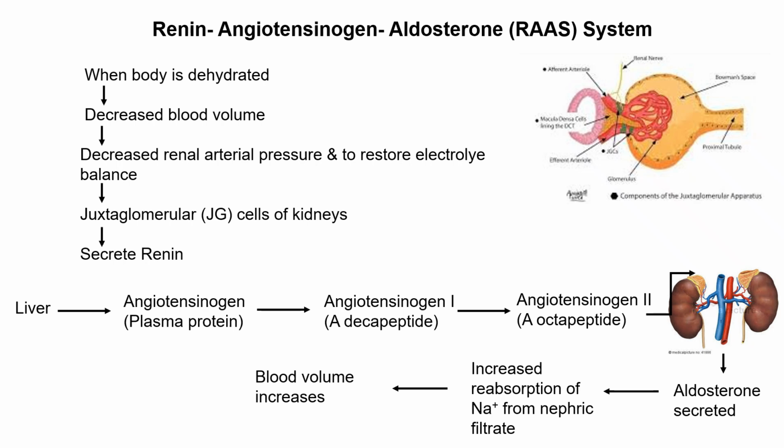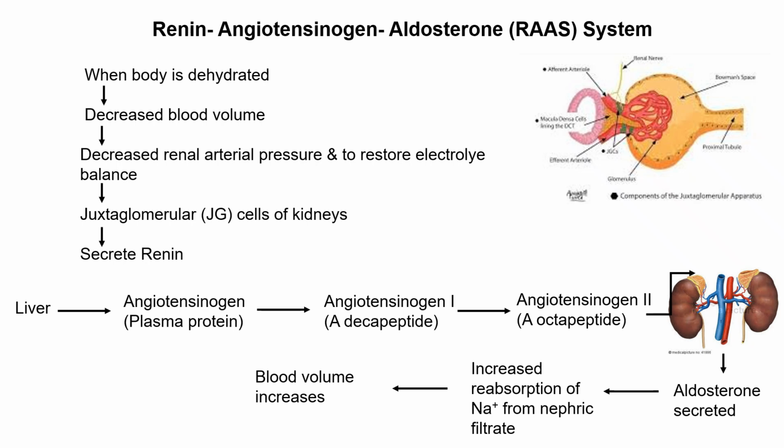Now also under the conditions of dehydration, there is a salt imbalance. Along with the water, there is a salt imbalance, because to maintain the salt balance, there is another system which is called the RAAS system, that is the renin-angiotensinogen aldosterone system, that operates. Now let's have a look at this.